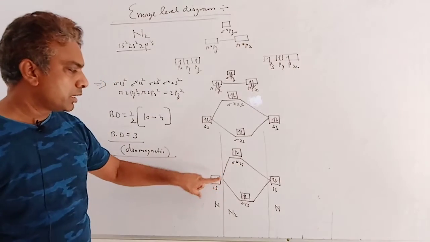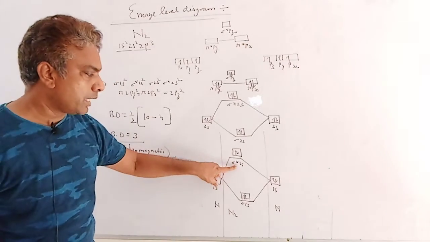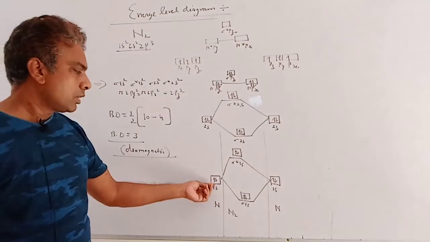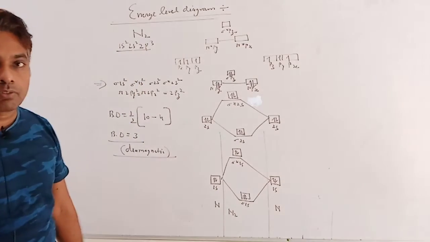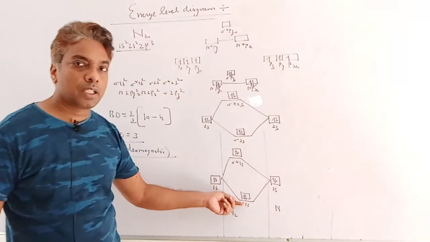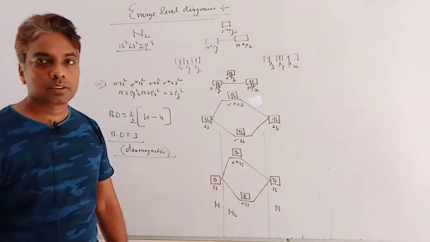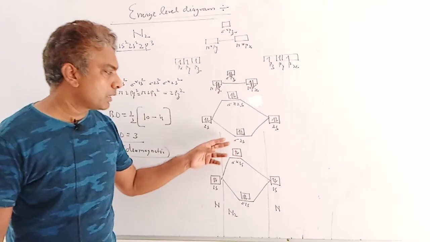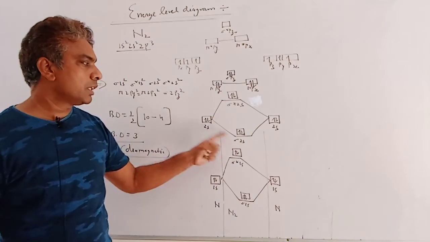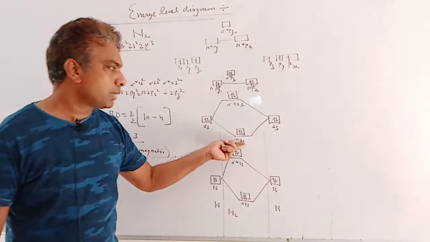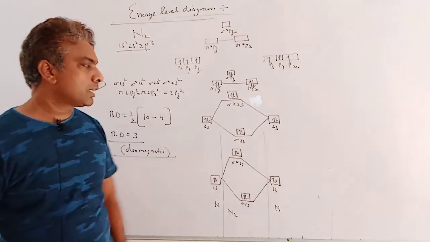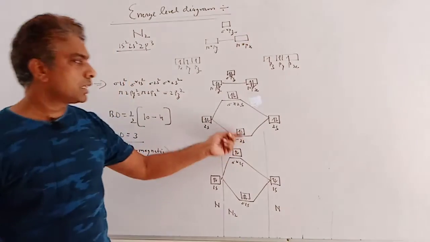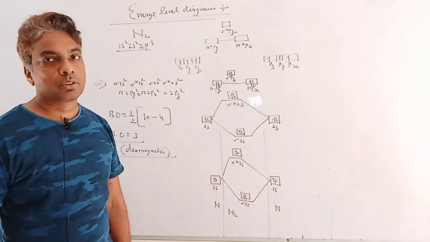One which has energy greater than 1s is known as the anti-bonding orbital, and another which has energy lower than 1s is known as the bonding orbital. Here the total number of electrons is 4, so 2 enter sigma 1s and the left 2 are in sigma asterisk 1s. Clear? Next, 2s overlaps. After overlapping, it splits into two different energy level molecular orbitals. Here is sigma 2s and the left 2 are in sigma asterisk 2s. Total number of electrons is 4, 2 in sigma 2s and 2 in sigma asterisk 2s. Clear?